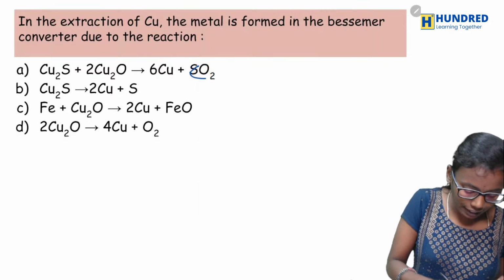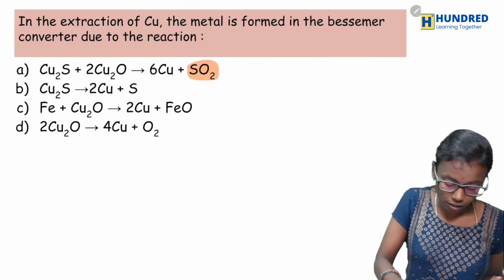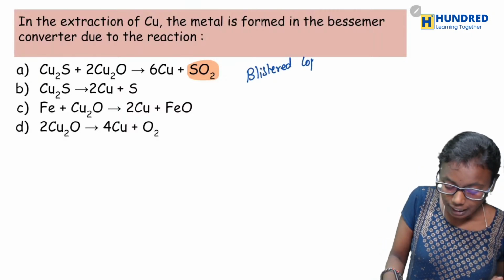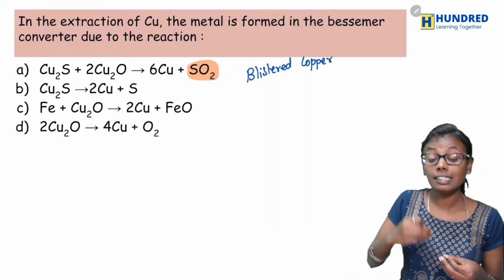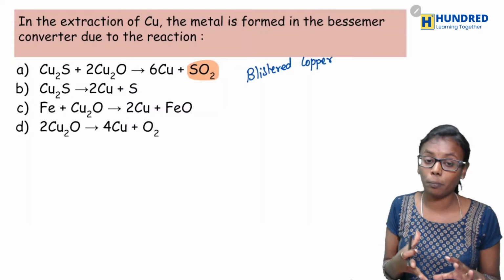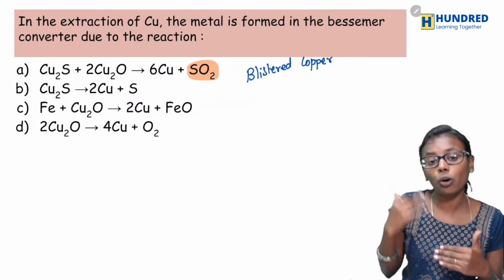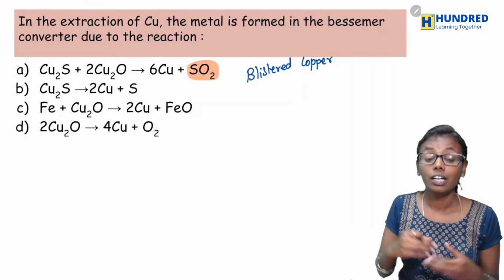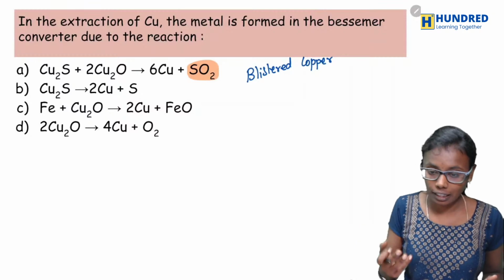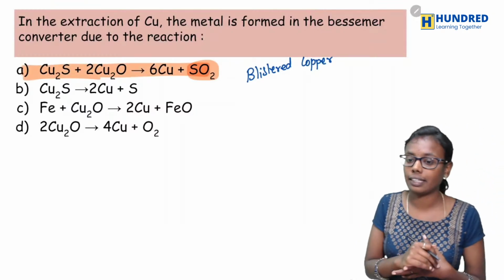So we have studied about blistered copper, right? What is blistered copper? In the last step, sulfur dioxide gas would be evolved from the copper, right? So that would be the blistered copper. So from seeing the equation itself, seeing the options itself, you can answer, right? Only in the first equation SO2 gas is evolved. So option A would be the correct answer. So this is the correct answer.